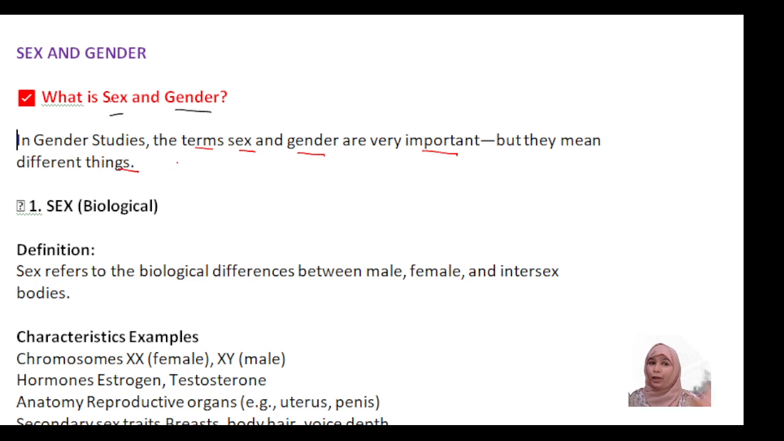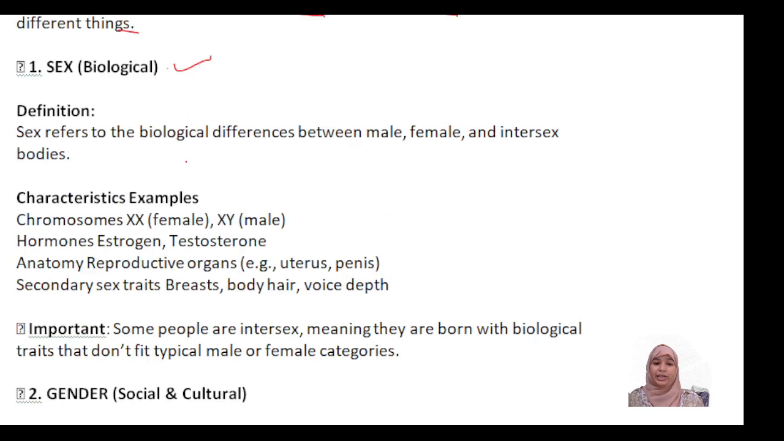Both are different. Sex is biological, while gender is decided by behavior, by mind, by way of thinking, their view, and by how they present themselves in a stylish way. According to that, first, sex, that is biological.